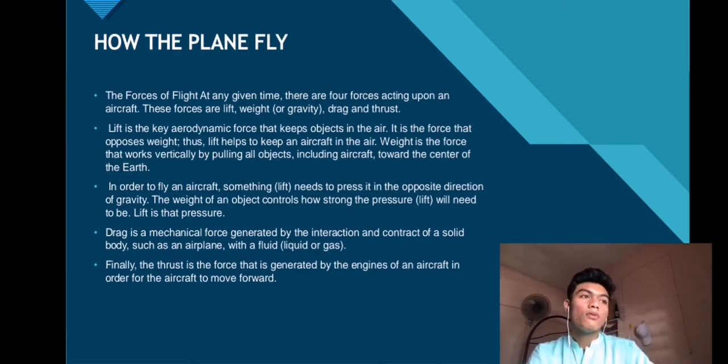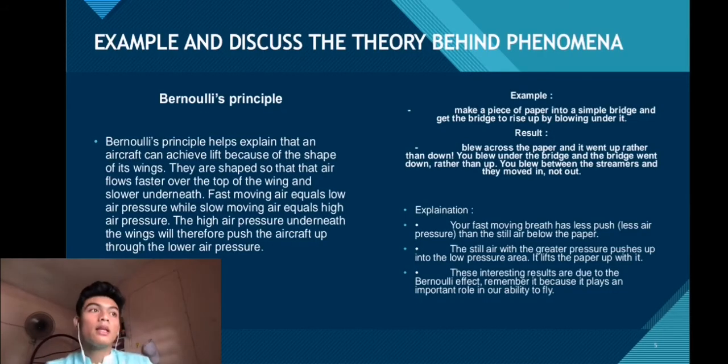Drag is a mechanical force generated by the interaction and contact of a solid body, such as a plane, with a fluid. And finally, thrust is the force generated by the engine of an aircraft in order for the aircraft to move forward.